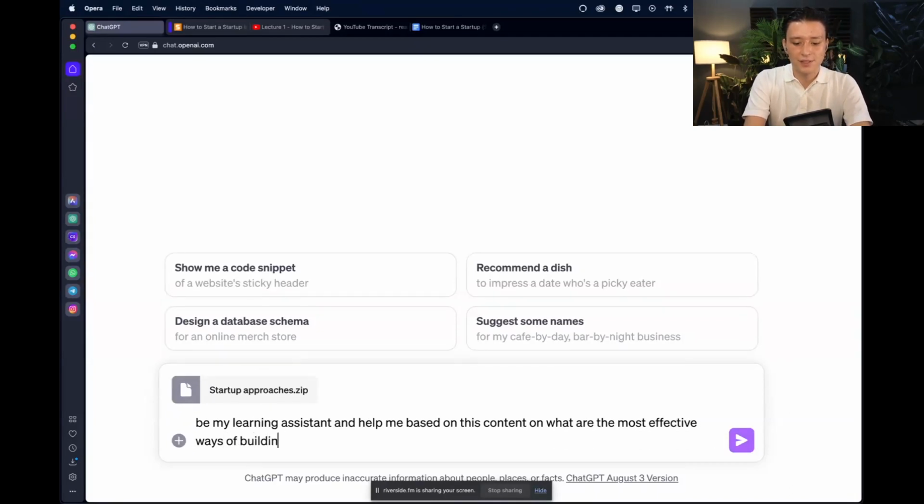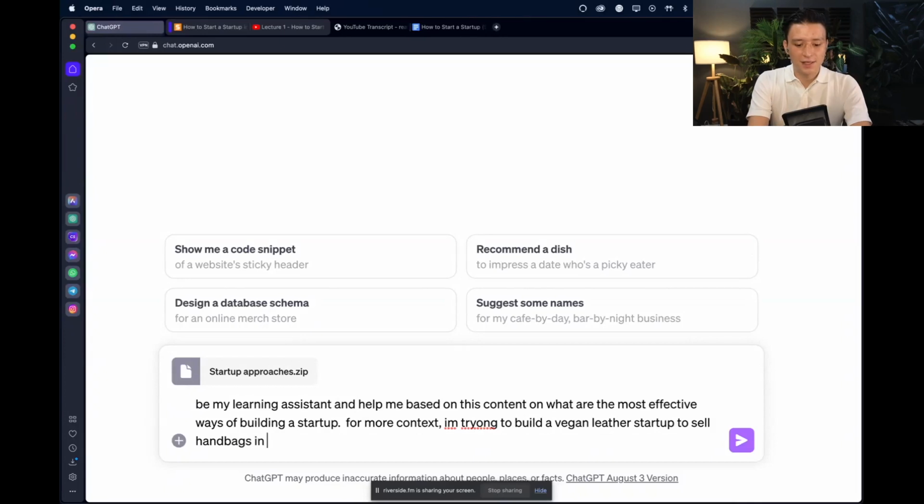And then where this is going to be crazy powerful is if you give more context, like, I'm trying to build a vegan leather startup, for example, to sell handbags in Australia.